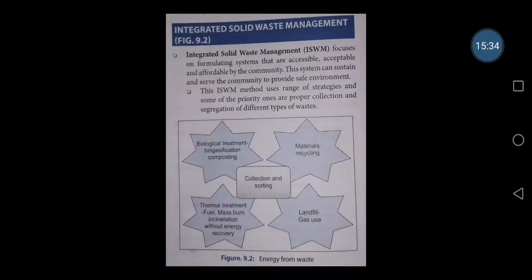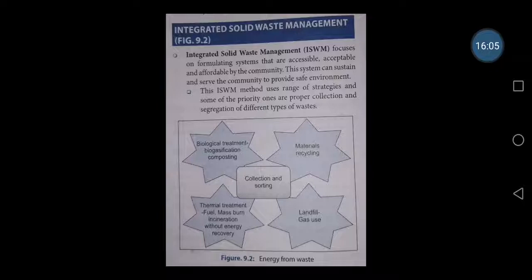Again, let us continue with the solid waste management. As the last part of solid waste management, let us discuss integrated solid waste management. So ISWM, what is ISWM? Integrated solid waste management focuses on formulating systems that are accessible, acceptable and affordable by the community. This system can sustain and serve the community to provide a safe environment.